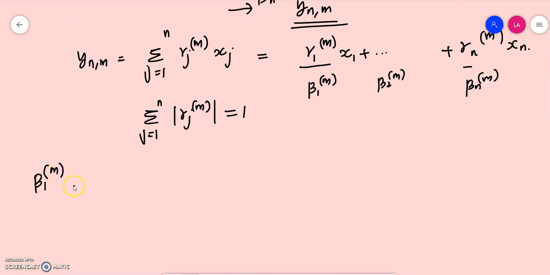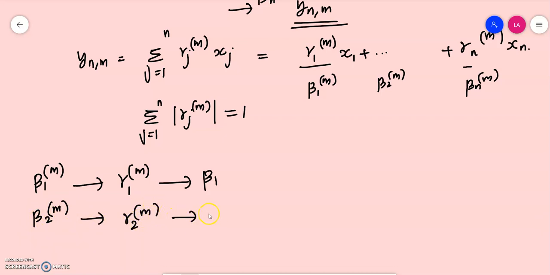Corresponding to beta 1m, we defined a convergent subsequence gamma 1m, which converges to beta 1. Corresponding to beta 2m, we have a convergent subsequence gamma 2m which converges to beta 2, etc. Associated with beta nm, we have a convergent subsequence gamma nm which converges to beta n.